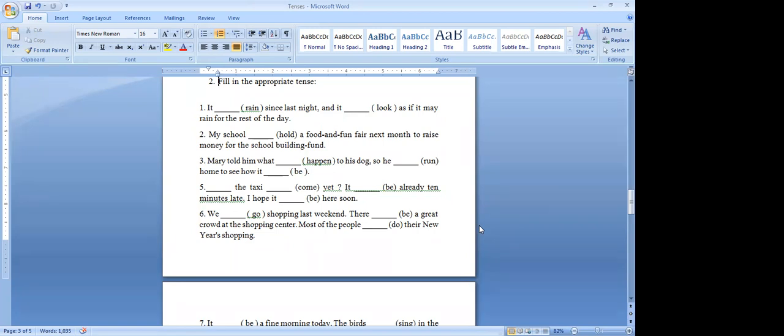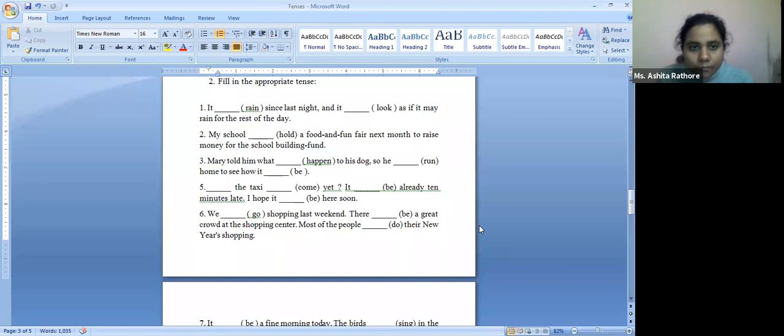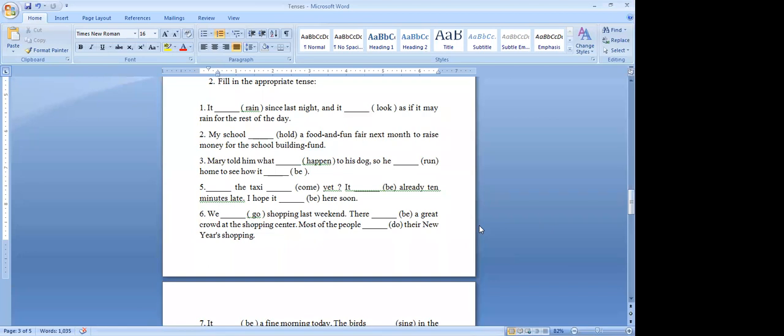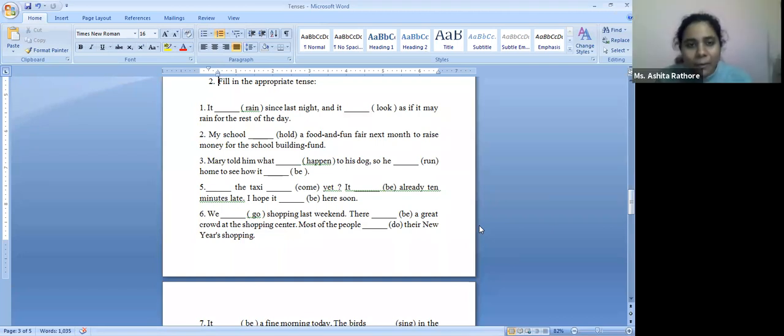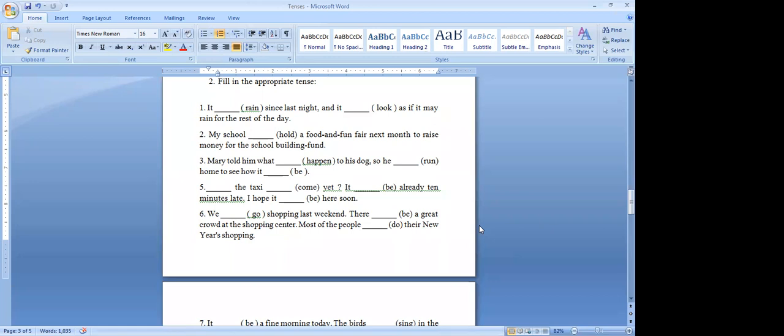So I have to correct it, right? Yes. It's raining since last night and it may rain for the rest. And it looks as if... no. I'm confused actually. It's raining since last night and I'm confused in this look.